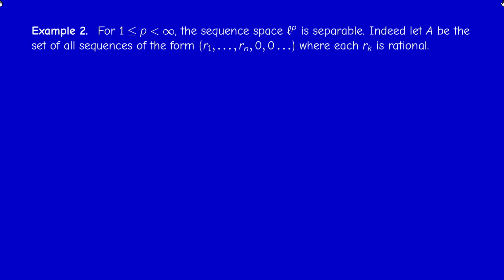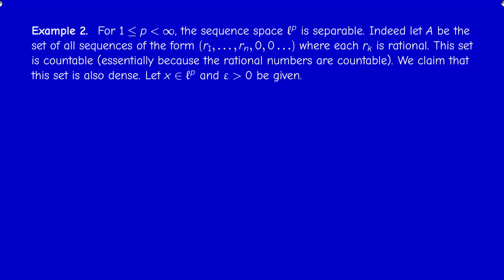It's not difficult to see that this set is countable because essentially Q is countable. So we have finitely many rational coordinates, if you like. Now we prove that A is dense. So I go back to the definition. Take an arbitrary element x in l^p, so x is a sequence, and consider an arbitrary positive number epsilon. I need to prove that there exists an element in A whose distance to x is less than epsilon, the distance in the norm l^p, of course.